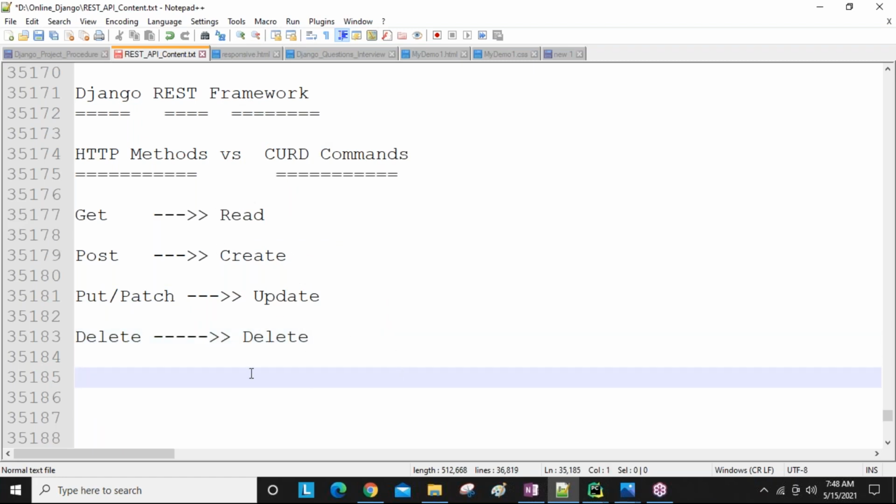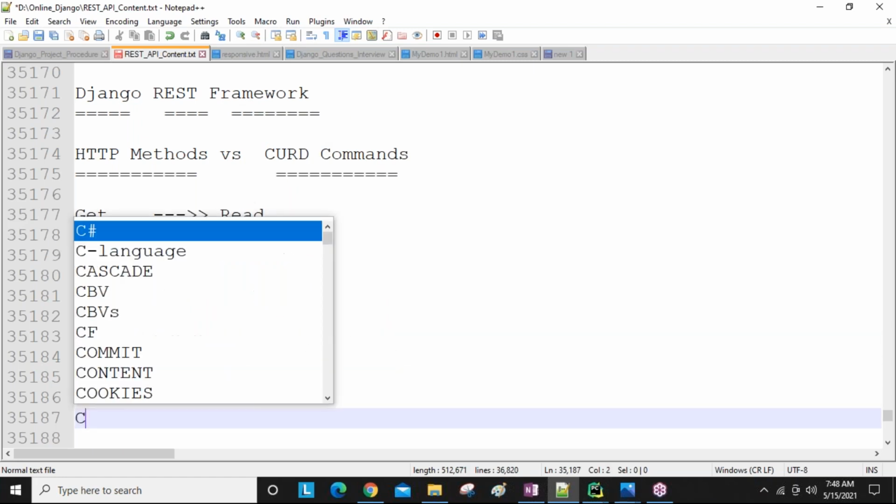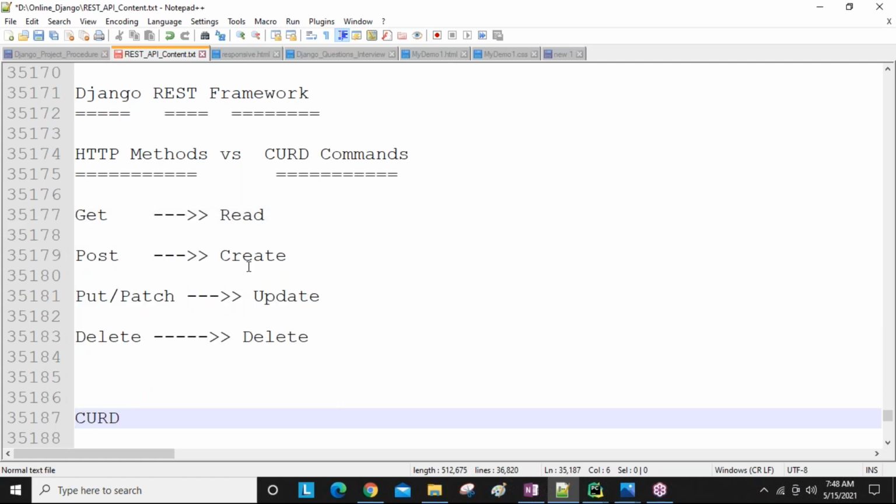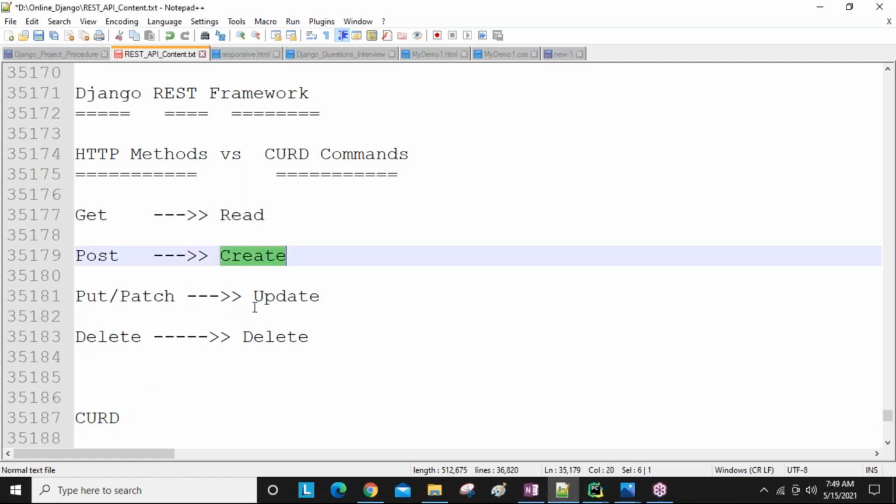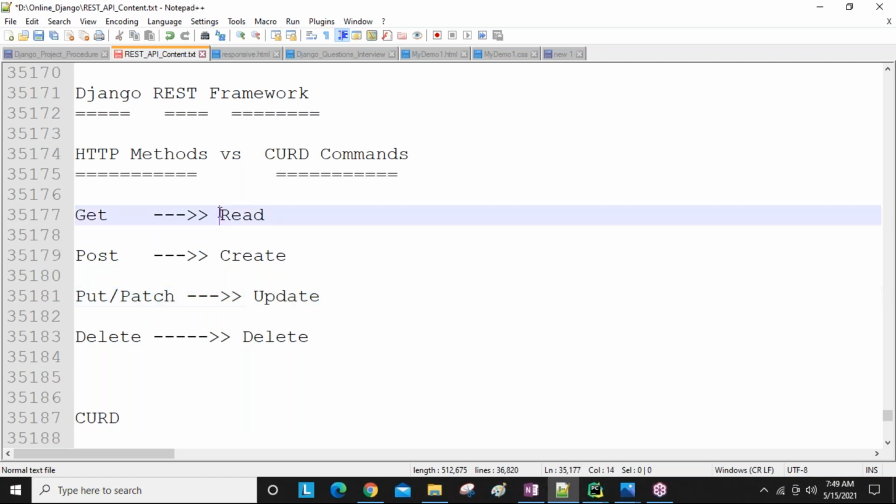Generally, guys, we call them CRUD commands: C means create, U means update, R means read the data, and D means delete the data.